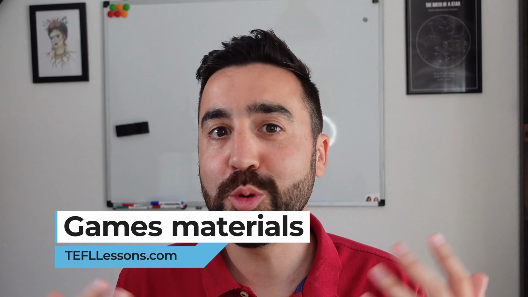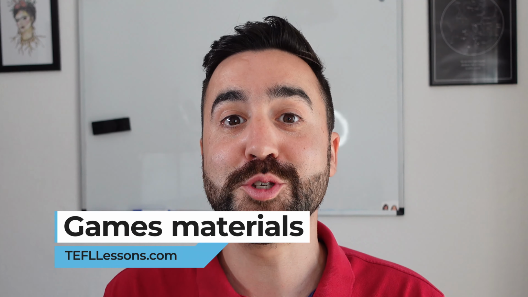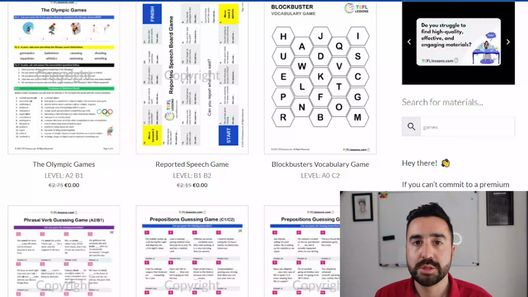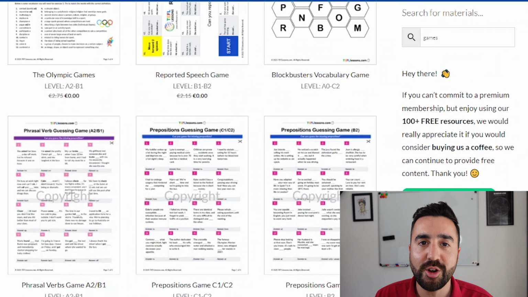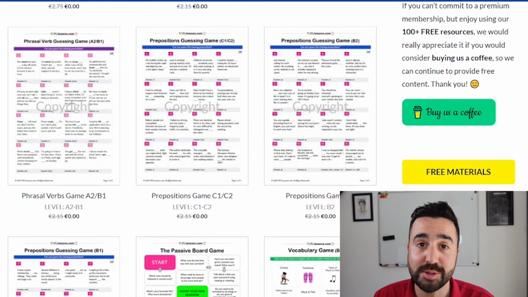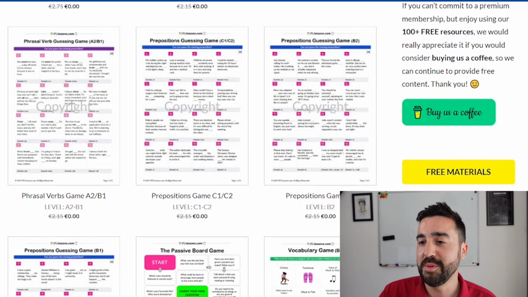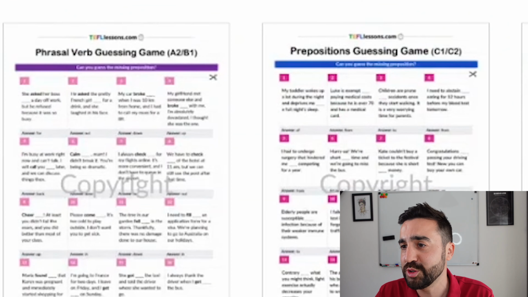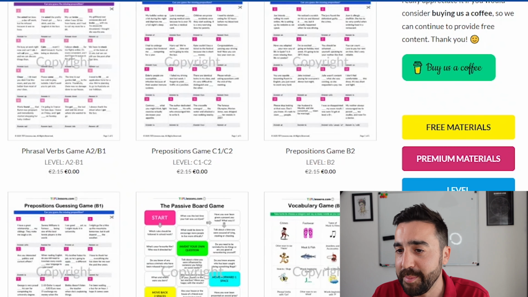The last part of the website I want to take a look at are the games. Where would we be as teachers without being able to use games in our classrooms? So just by looking at the website now, you can see there's a lot of opportunities to play games with your students using the material from TEFLlessons.com, and we can practice anything from phrasal verbs to prepositions to vocabulary to grammar. And let me show you one that I used.